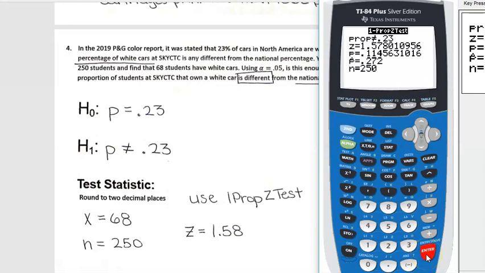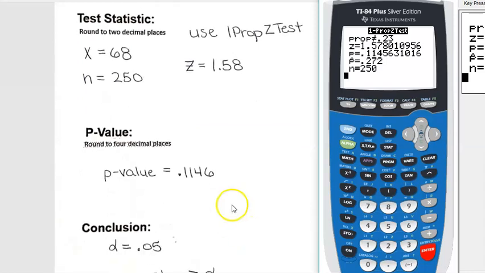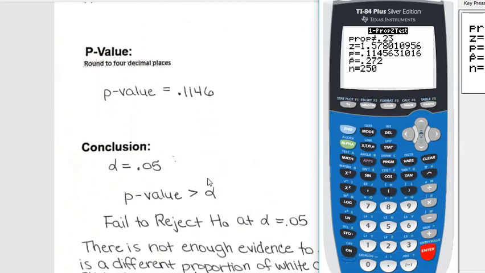So let's calculate that. All right, again, I check this and make sure it looks the same. Proportion not equal to 0.23. The Z here is 1.58. So my statistic was just about 1.5 standard deviations above the mean, right? So we would say in most cases that's not going to be real unusual, especially if we're doing a two-tailed test. So the p-value is going to be 0.1146 if we do 4 decimal places. So there's about an 11% chance that this would happen, right?